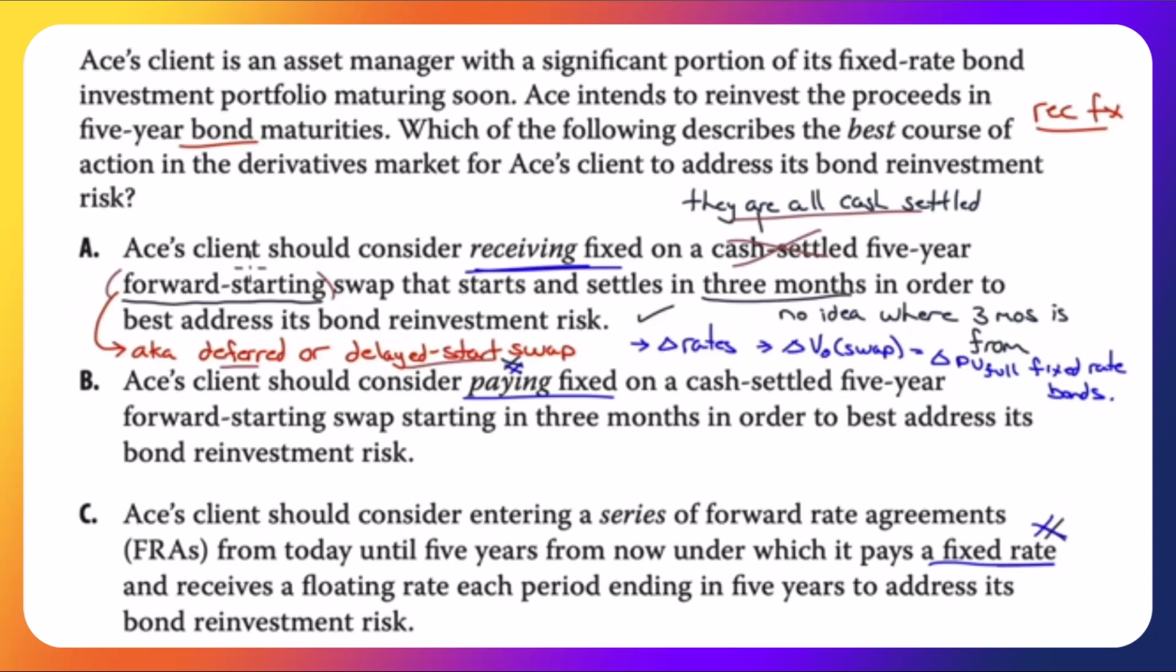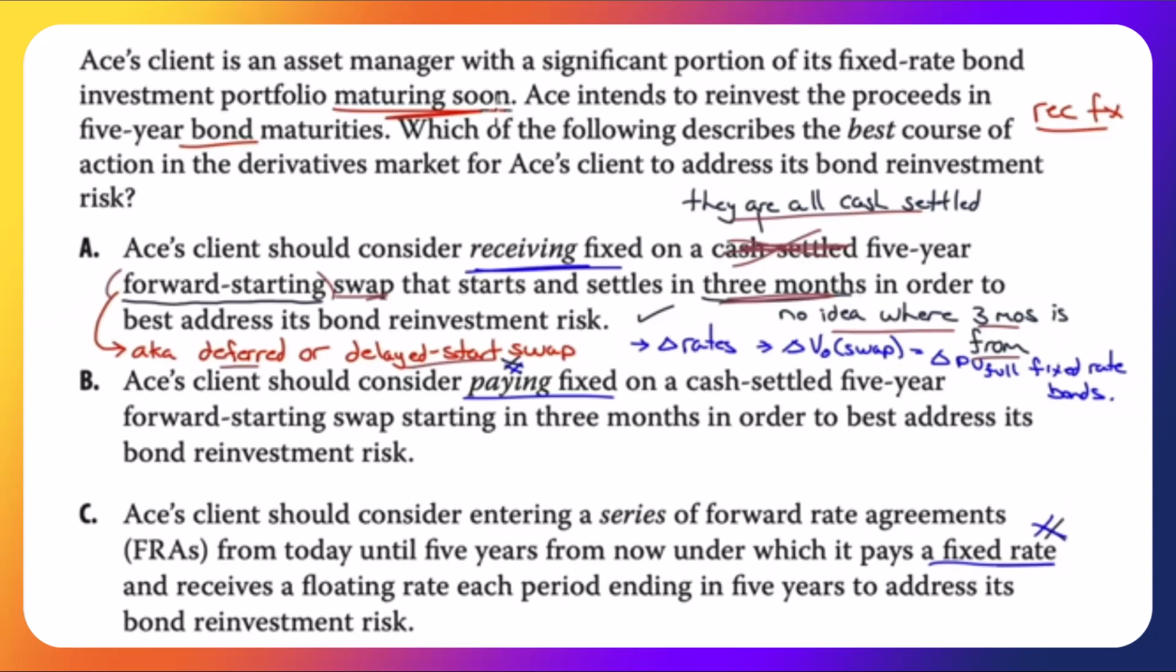So let's just read again. ACE's clients should consider receiving fixed on a 5-year swap. We'll just call it a 5-year swap. That starts at some point in the future. That starts and settles in 3 months. I have no idea where 3 months is from. I read that and I go, in 3 months? Why 3 months? So I looked up here and said, did I miss something? It says invest the proceeds in 5-year bonds. It says maturing soon. It doesn't say 3 months.